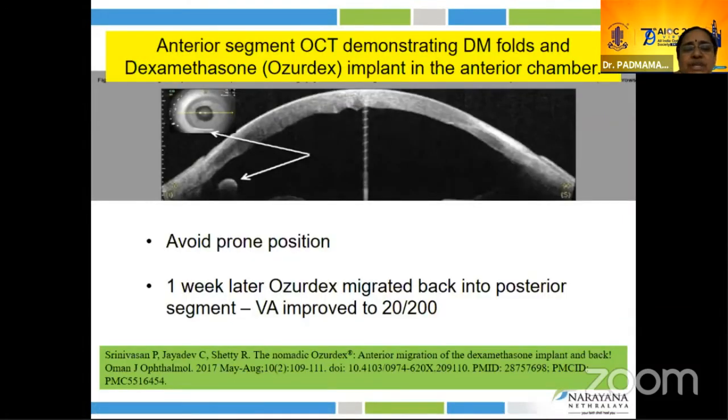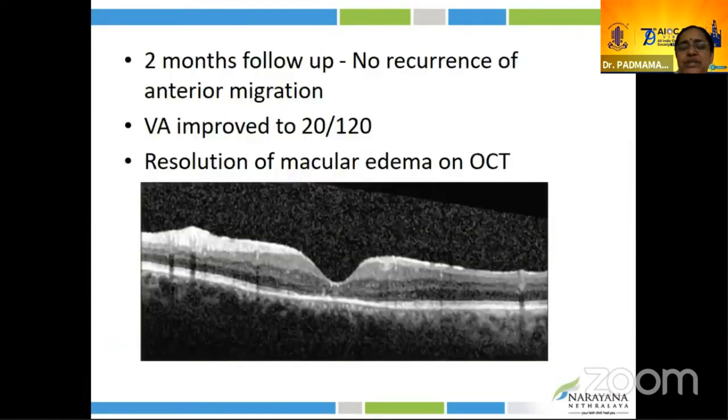Anterior segment OCT also showed the implant in the anterior chamber. The patient was advised to avoid prone position. One week later, the Ozurdex migrated back into the posterior segment and the visual acuity improved to 20/200. This is the 2-month follow-up. There is a resolution of the macular edema and there was no migration of the implant into the anterior chamber.